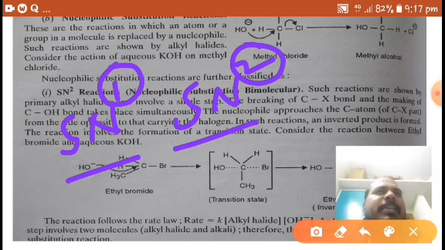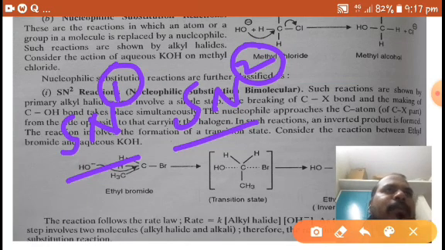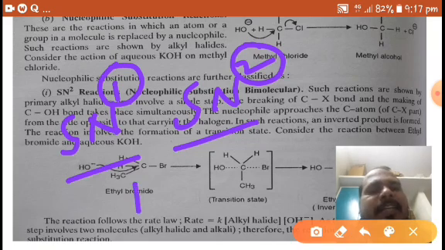So in a rate determining step, or slow step: if a reaction forms products in two steps, the step which is slow is called the rate determining step.